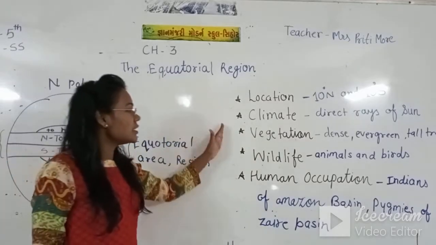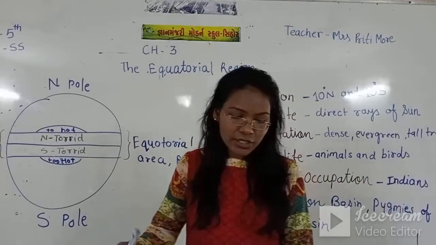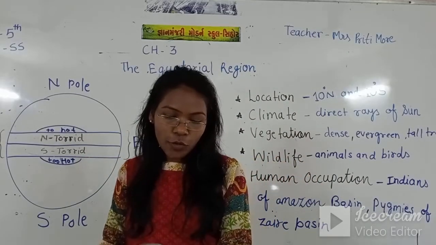These all things we are going to see in today's chapter. So you can also open the page